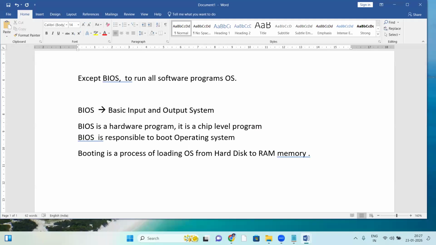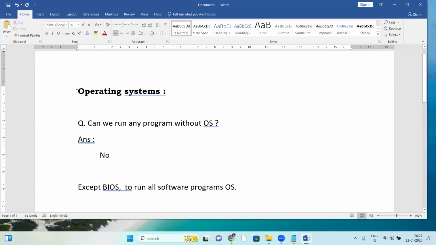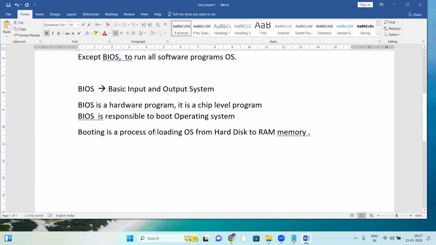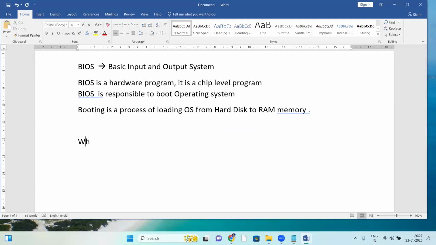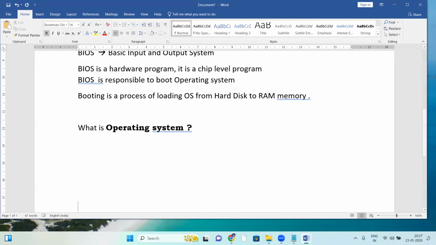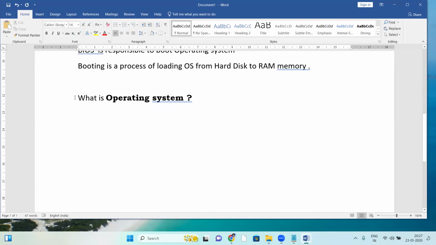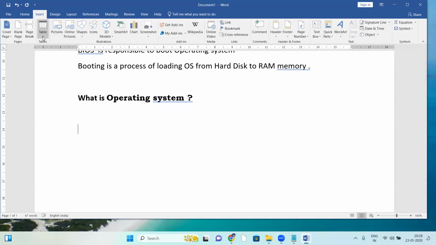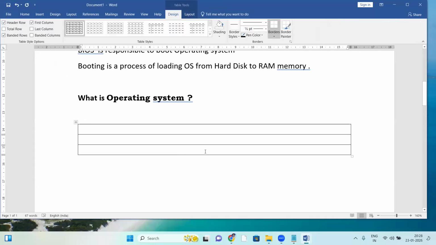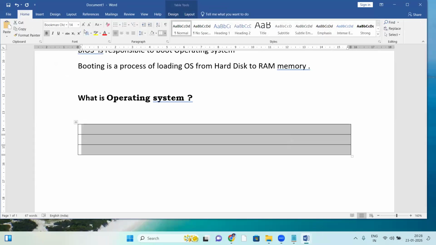Now let us see what is an operating system. The topic is about the operating system. What is OS? Let me explain clearly. So what is exactly OS? See, in a computer there are some layers.